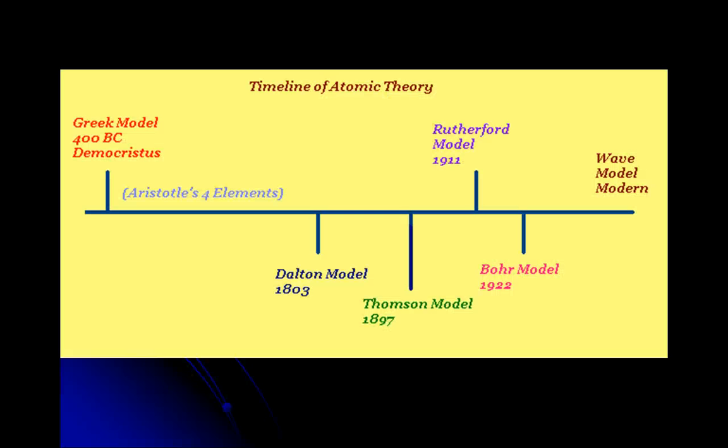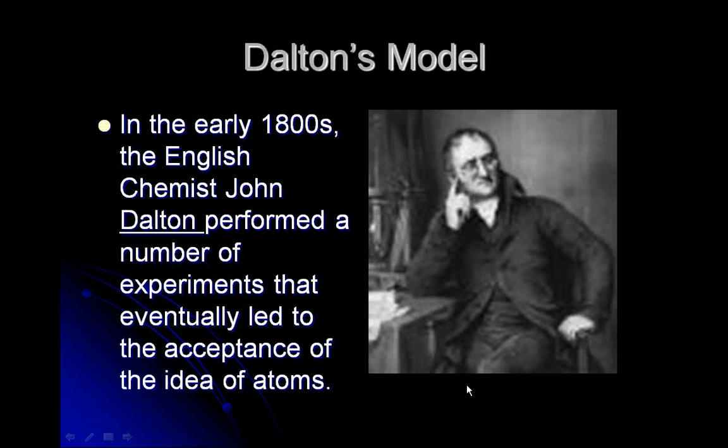So this is kind of where we're going to look. We've started talking about Democritus, and we're going to work all the way to the wave model. So the first guy we need to talk about is an English chemist by the name of John Dalton. He is considered the father of the atomic theory. He started us on this big quest. Notice it's in the 1800s.